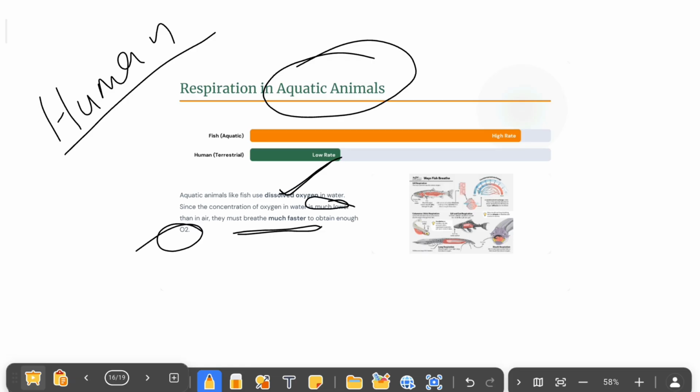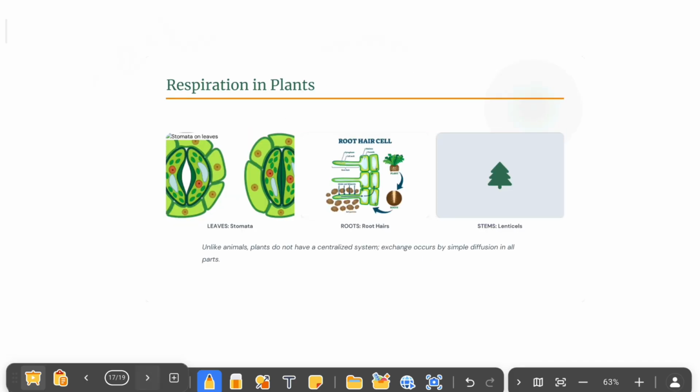Remember, there is a chance of a question: why do aquatic animals have faster breathing compared to terrestrial animals? Aquatic animals means any animals living inside the water. Terrestrial means they come to the surface or land. Aquatic animals use dissolved oxygen, the amount is very less, so they have to breathe faster.